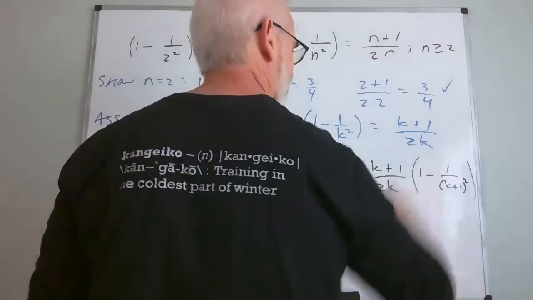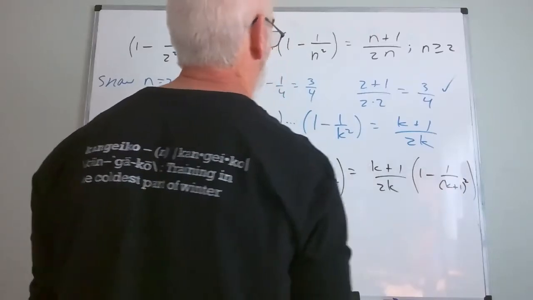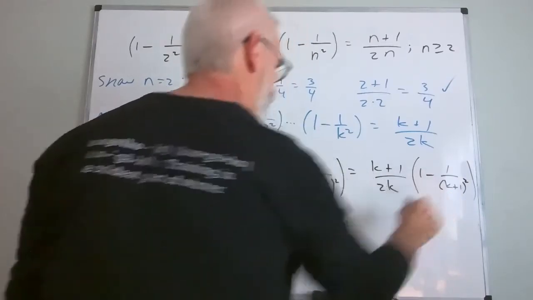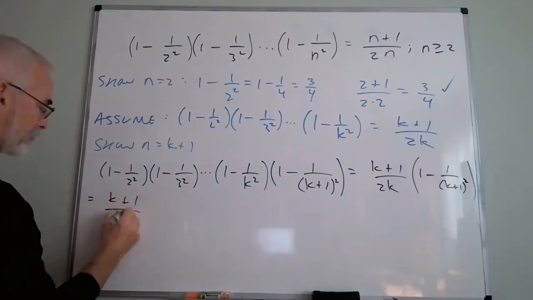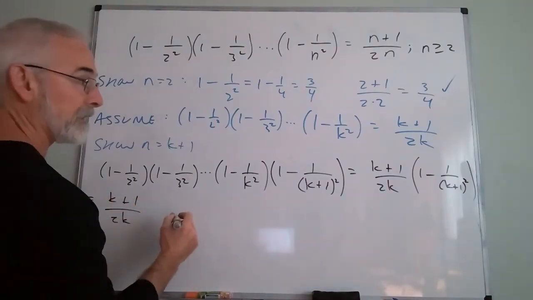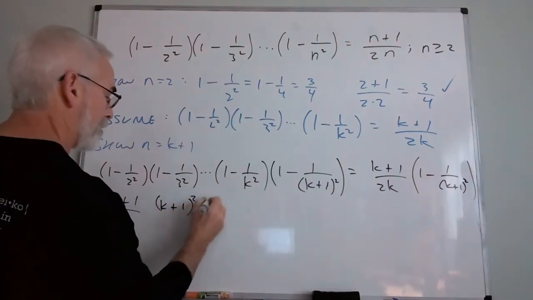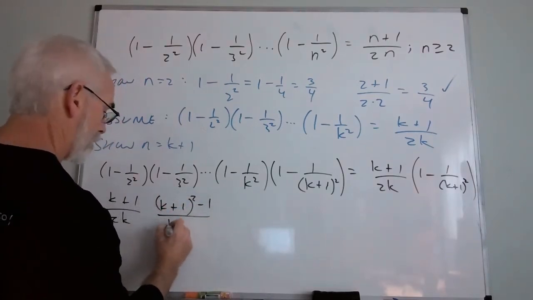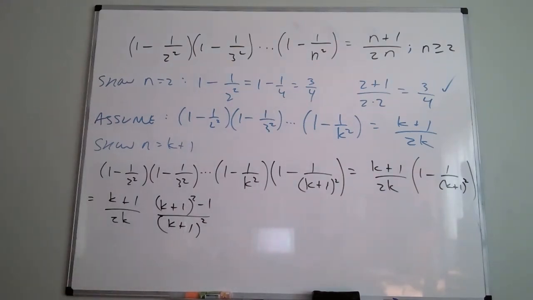Well, that's kind of icky looking. So let's mess around with this, and eventually we're going to need a common denominator and all that kind of good stuff. So that right there is going to be what? That's going to be, let me write it as k plus 1 squared minus 1 over k plus 1 squared. Now, the reason I like this, there's a lot of things.